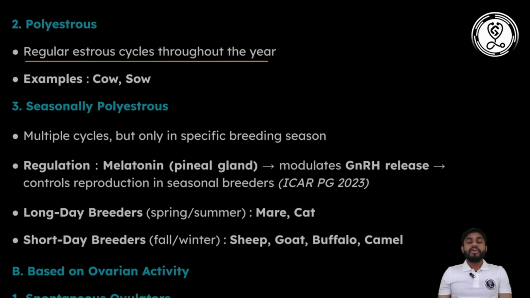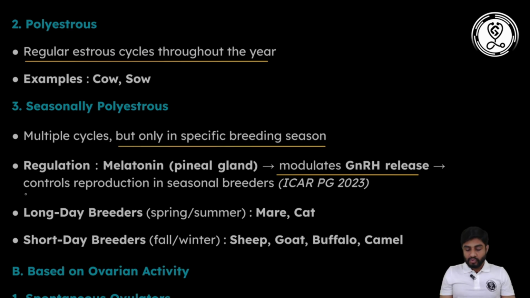There are some animals in which the estrous cycle occurs multiple times, but only in specific breeding seasons. Such animals are known as seasonally polyestrous animals. This is because of a hormone, melatonin, released from the pineal gland. It modulates GnRH release, and as you know, the estrous cycle is under the control of hormones. This is very important because this question was asked in ICAR PG 2023.